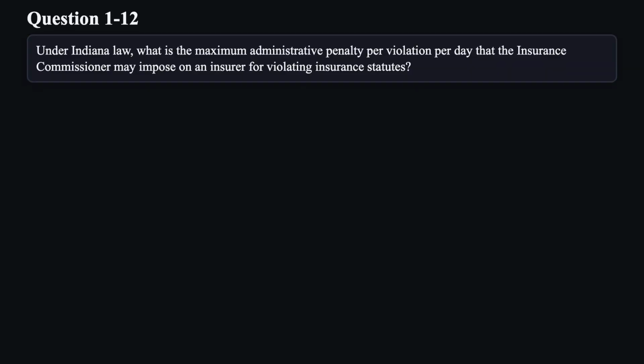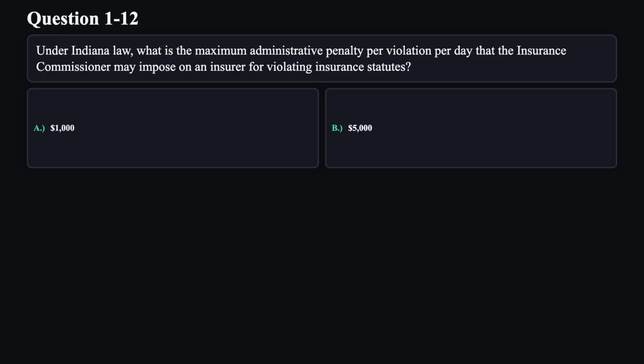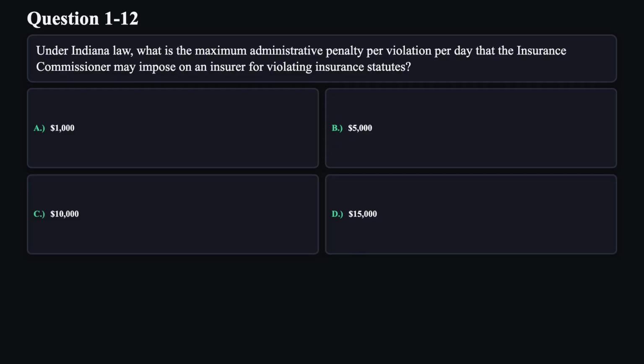Question 12. Under Indiana law, what is the maximum administrative penalty per violation per day that the insurance commissioner may impose on an insurer for violating insurance statutes? A. $1,000. B. $5,000. C. $10,000. D. $15,000.